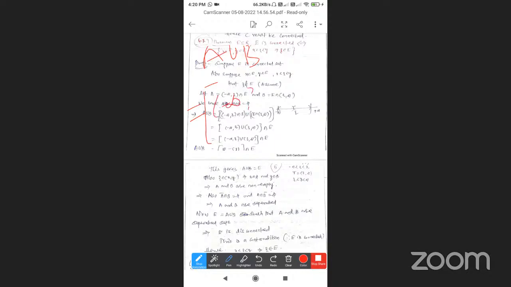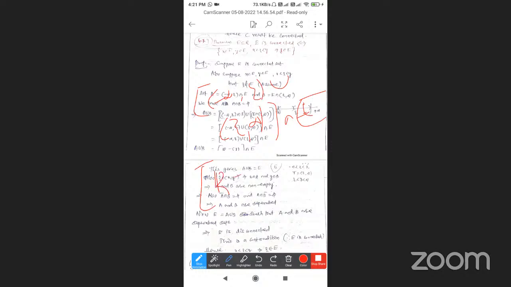Minus infinity to Z intersection E, union E intersection Z to plus infinity. The union of the two intervals is the real number line minus the singleton Z, intersection E. So it is equal to E.